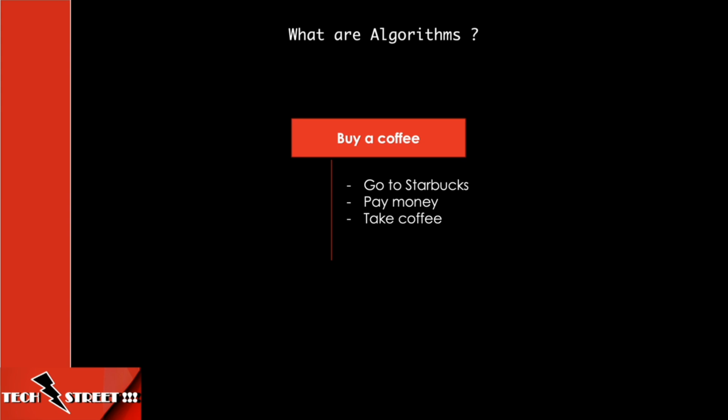The tasks we perform during the day are all algorithms. Every day in our day-to-day lives, we perform several tasks. To complete a task, we need to perform some steps. This set of instructions, this set of steps, is called an algorithm in computer science. Knowingly or unknowingly, every one of us uses algorithms in our day-to-day activities.